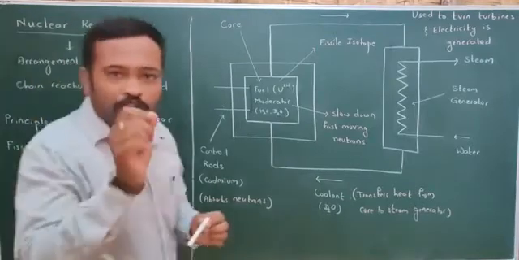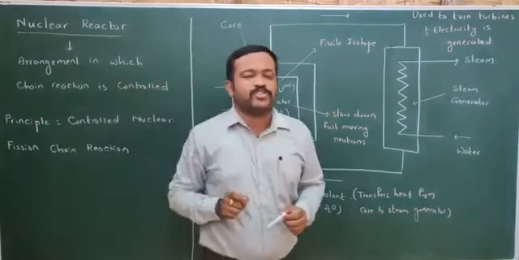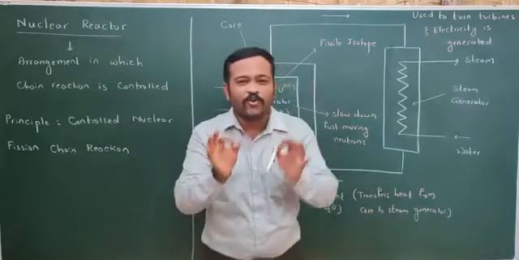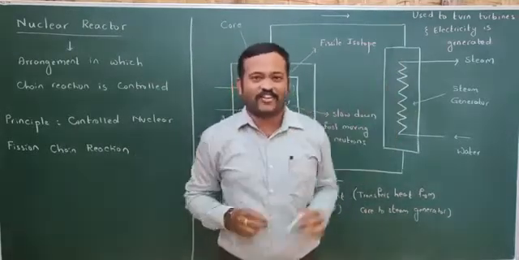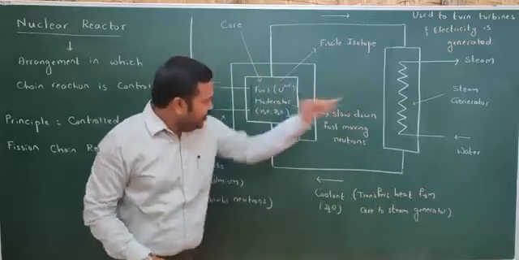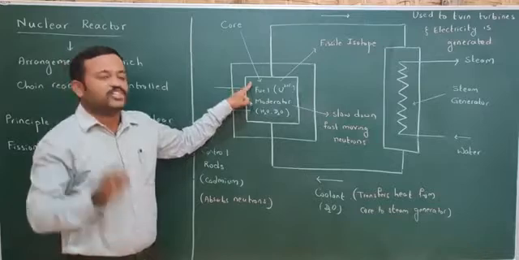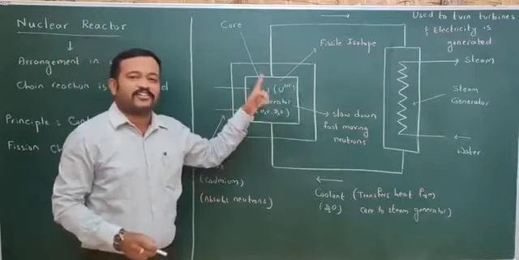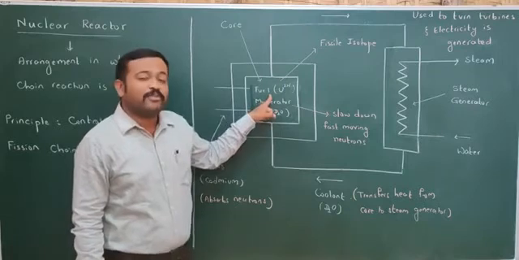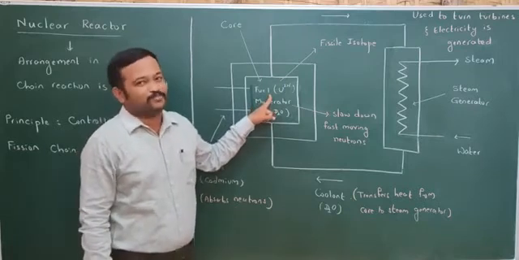A nuclear reactor is an arrangement in which a chain reaction is controlled, and the principle used here is controlled nuclear fission chain reaction. And the schematic diagram of a nuclear reactor is like this. It consists of a core in which a nuclear fission chain reaction takes place. It consists of a fuel which is made up of a material of fissile isotope.